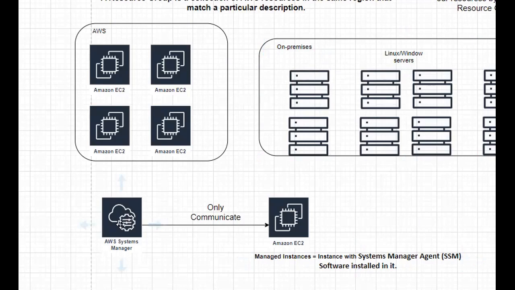After you are able to provide communication, then only the System Manager can perform any task on your servers on your on-premises. So you need to install SSM software on your systems which are present on your on-premises. Then only you can do any task or perform automation by using this System Manager.